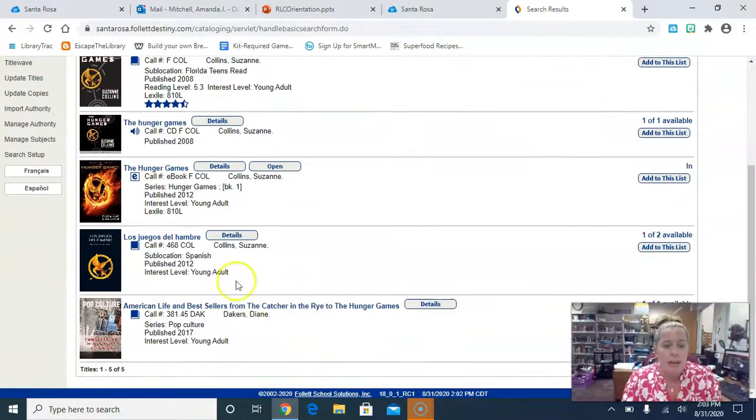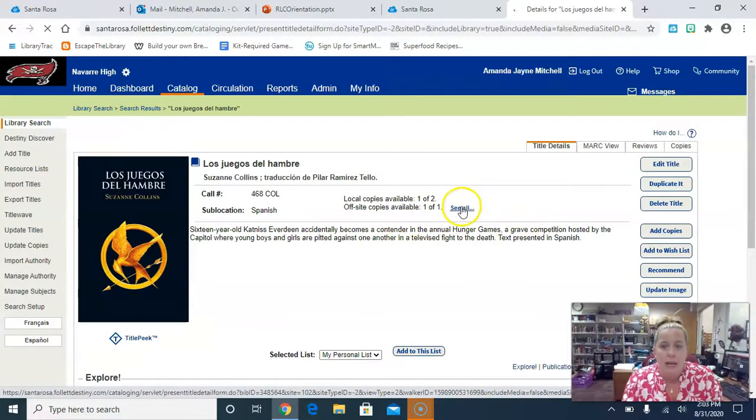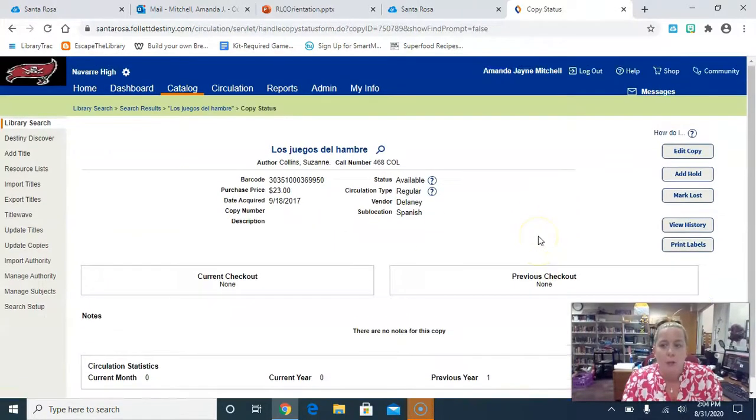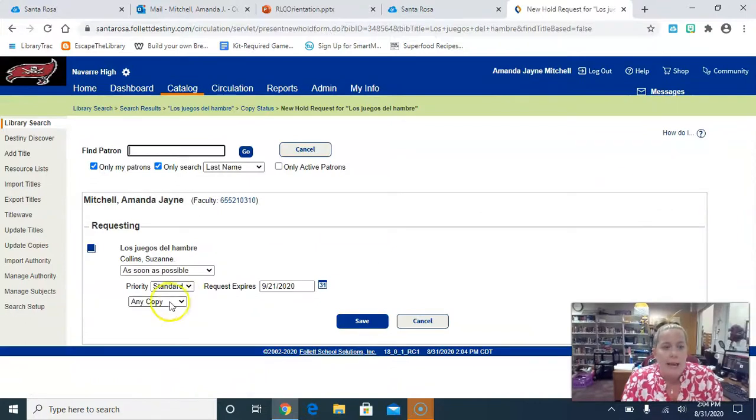Now, say you wanted to check out this book and it wasn't here. Oh, it's checked as lost. All right, so I'm looking at this book. I really want it, but I'm not in the library right now and I want to put it on hold. So you just have to click add hold, and it will come up with your name and what you're requesting, and you click save.